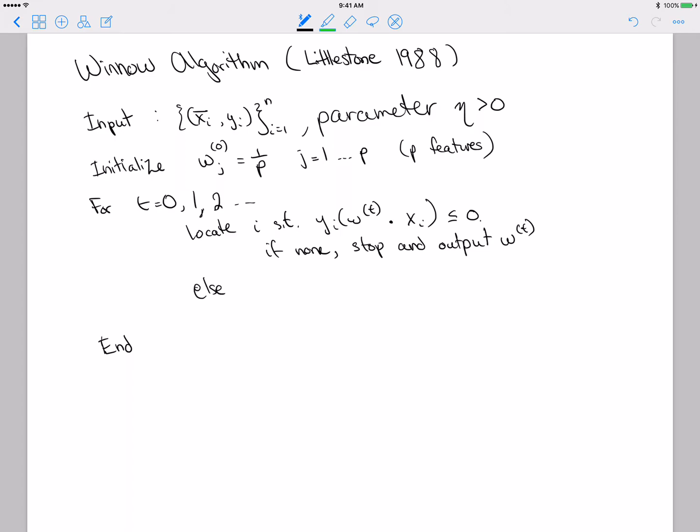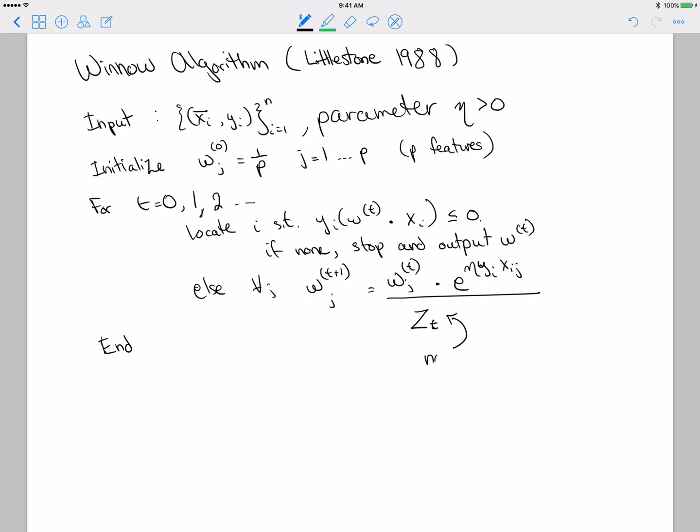If you did manage to find a misclassified point, you would update the weight vector in this very interesting way, and I'll explain this update in a minute. You take the weight vector and multiply each element by something that looks like this: e to the eta yi xij. I'll explain that in a minute. And then there's a denominator called zt.